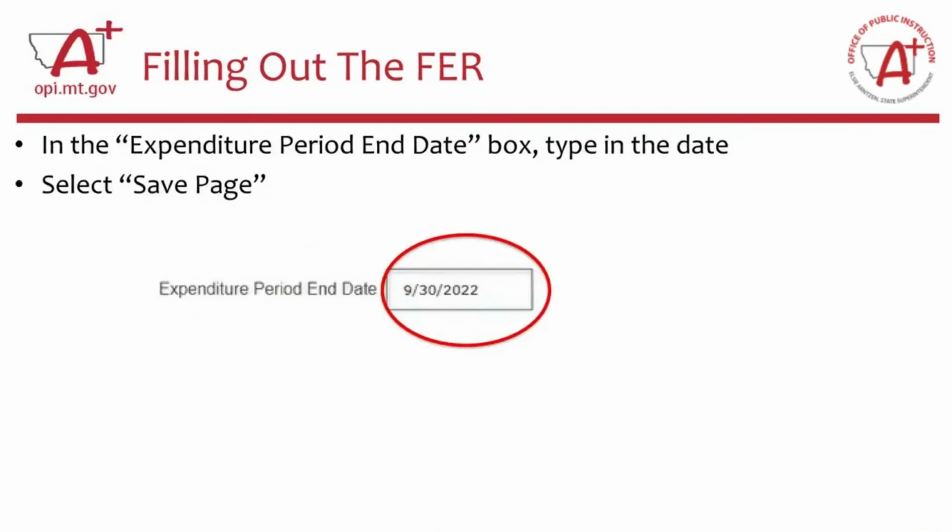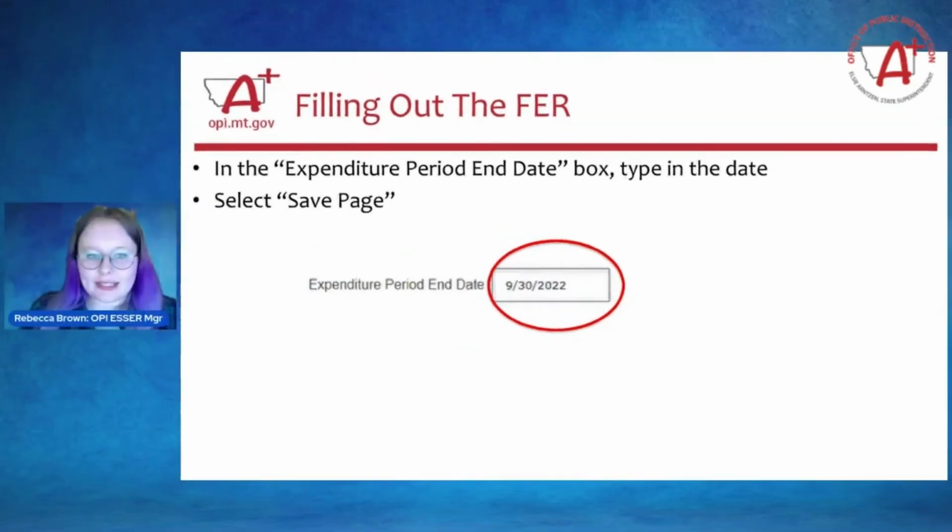Next slide, please. After you fill out that table, you will fill in the date in the expenditure period end date box, and then you will select save the page. This screenshot was taken from the ESSER fund grant, and that grant ended on September 30th of 2022, and so that is what the date in this box is. And then again, make sure you save the page before you move forward.